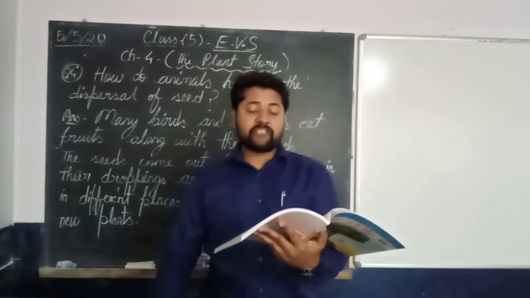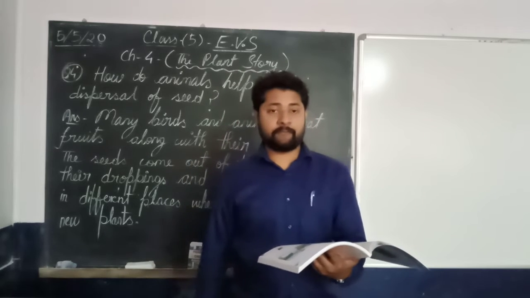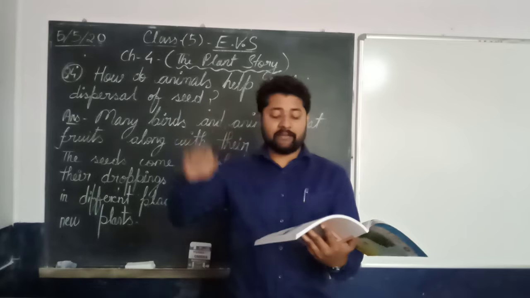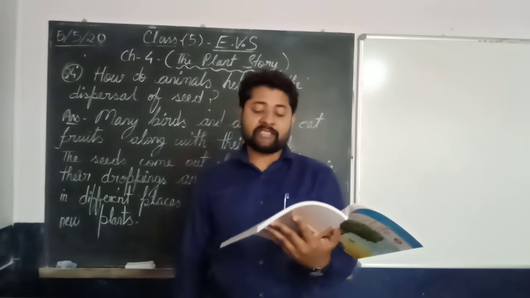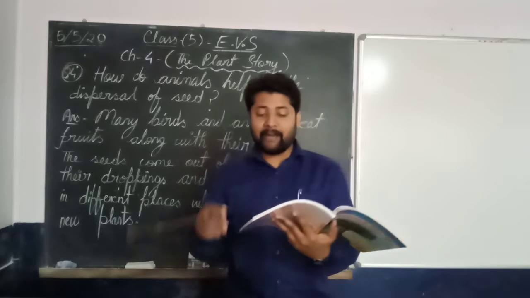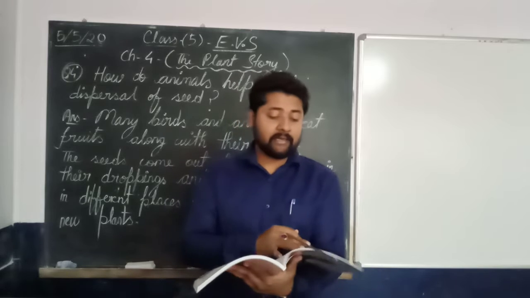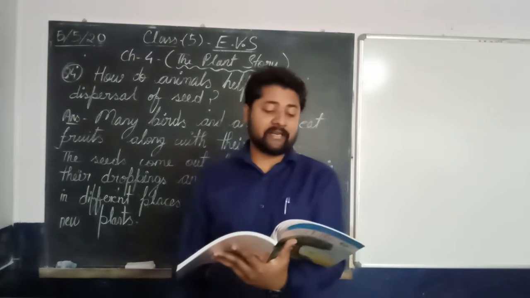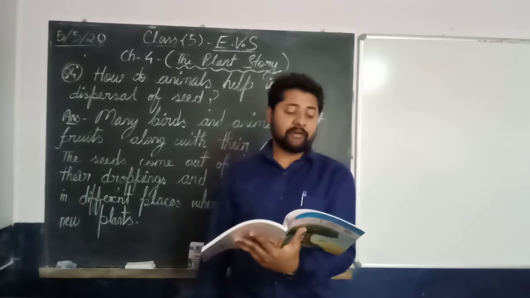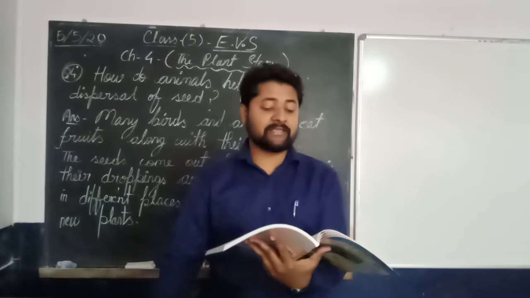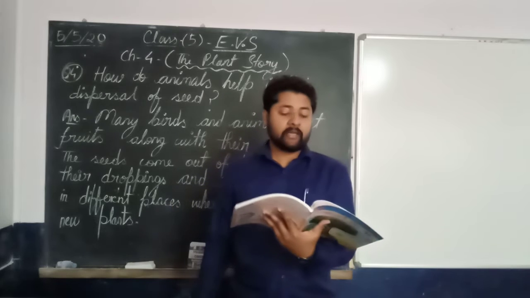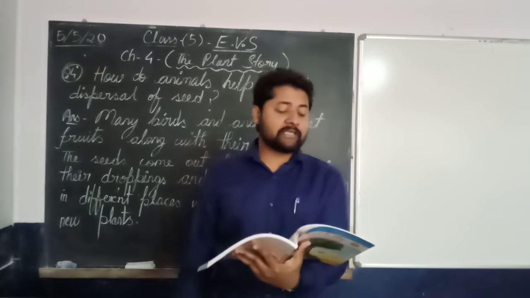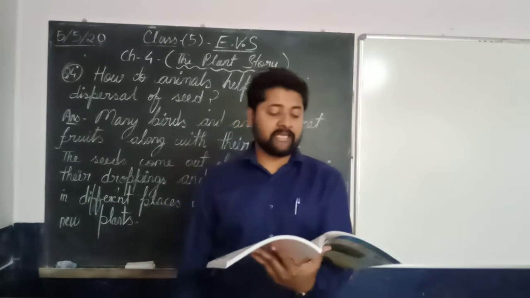I also described the structure of seeds, where I have drawn the seeds and shown you the seed coat, the micropyle and the cotyledon. Then I have discussed with you the seed germination. So what is seed germination? The process by which a seed grows into a baby plant or a seedling is called germination or seed germination.